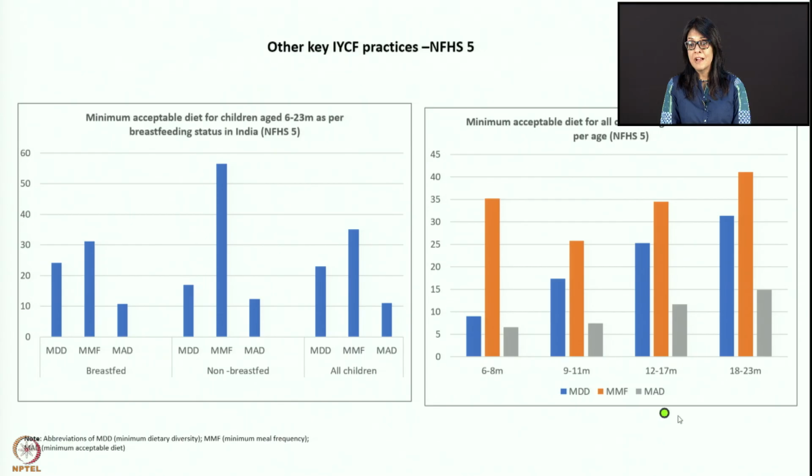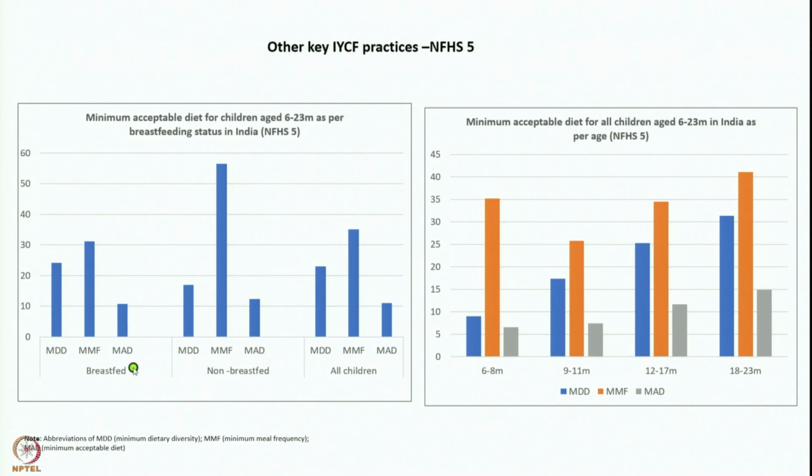Again, this is the age-wise category of your minimum adequate diet. I'll focus on MAD, the minimum adequate diet, which includes your frequency as well as your dietary diversity. There is very poor uptake of complementary feeding up to 2 years of age. As you can see, age-wise, it's pretty poor.